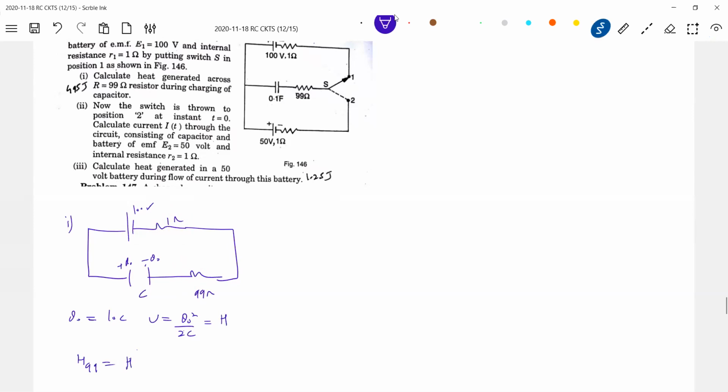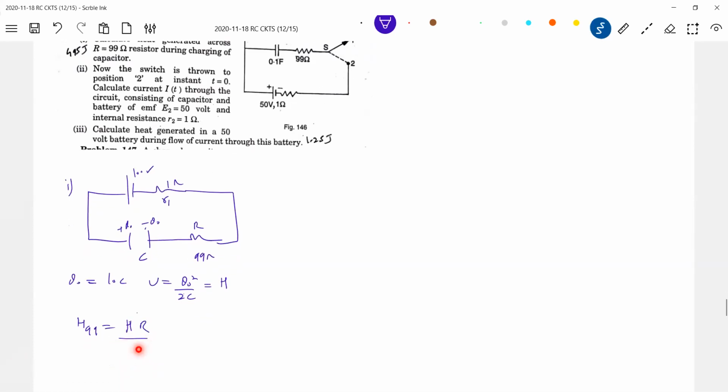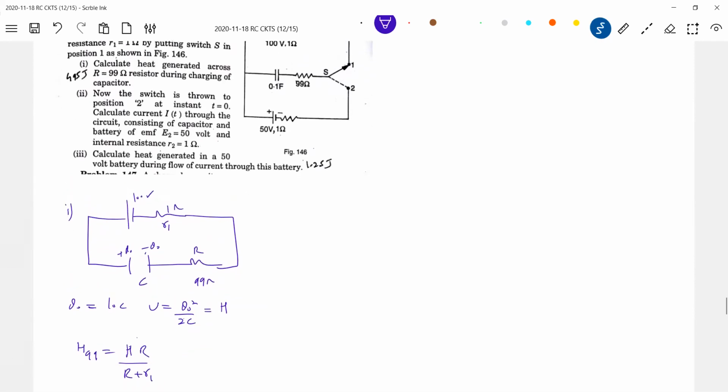So H should be equal to 99 by 99 plus 1. Or I'll write in terms of a formula. The same potential divider formula should be used for the heat generated also. What is H? H should again be this one, because the work done by the cell, half of it will be in the capacitor, and the remaining will be there, no? So therefore I can write U equals H. Simple. You can avoid it; don't go for calculating current at any time.